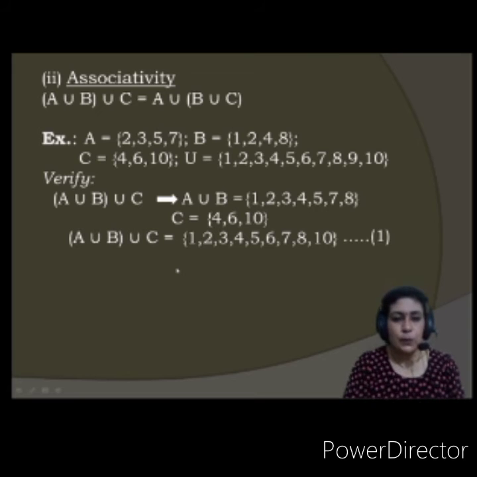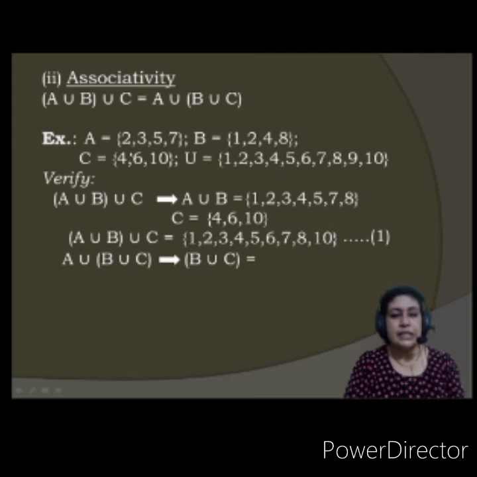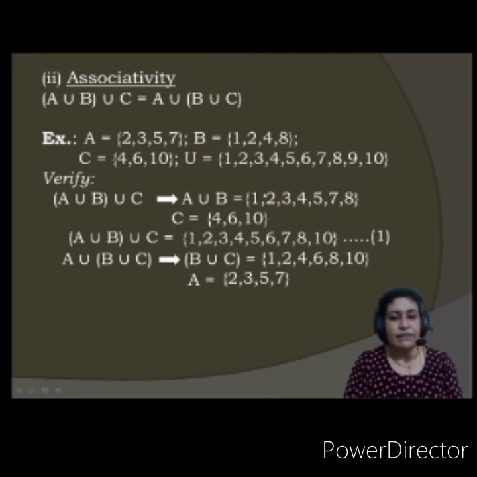Let us mark this as 1. The next one is A union (B union C). So first I'll do what? B union C. Let us see this. B union C, what will it be? 1, 2, 4, 6, 8, 10. Now what is the A set given to us? 2, 3, 5, 7.